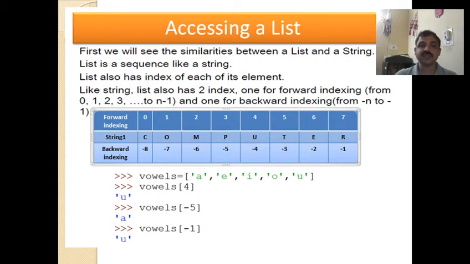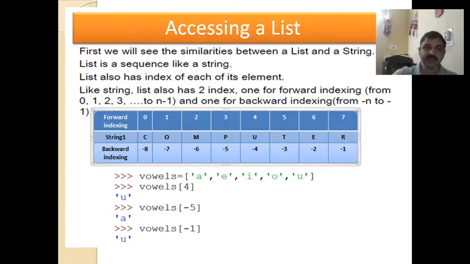So a list is a sequence like a string. A list also has an index for each of its elements like a string. A list also has two indexes, one forward index and one backward index. Forward index starts from 0, 1, 2, 3, like that it goes. Backward index starts from -1 to -n and goes in the backward direction.